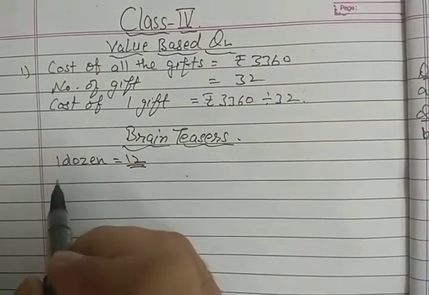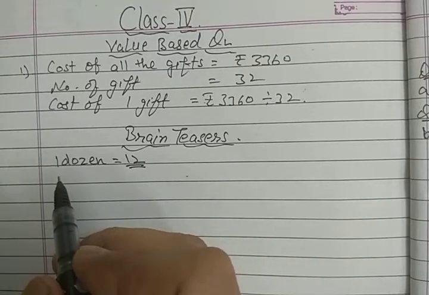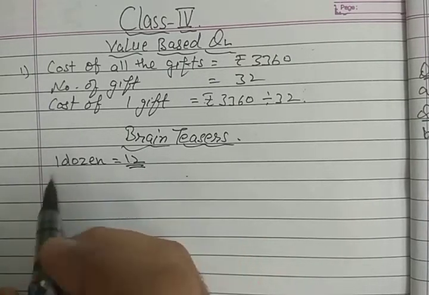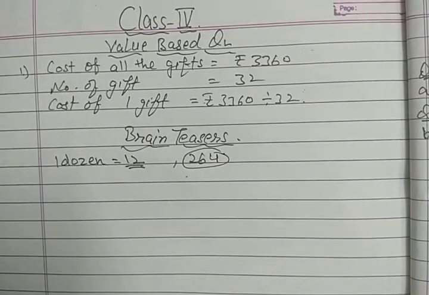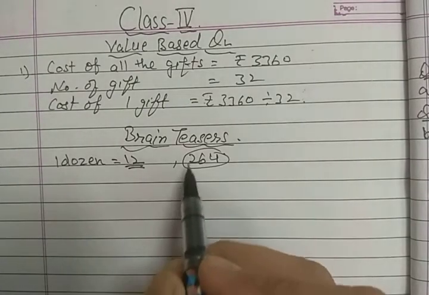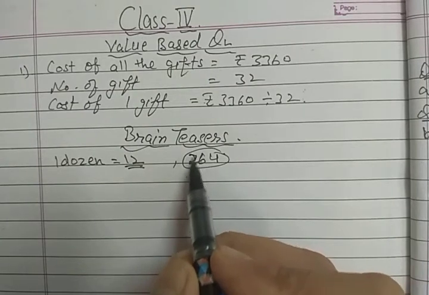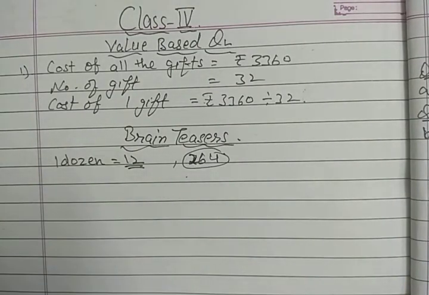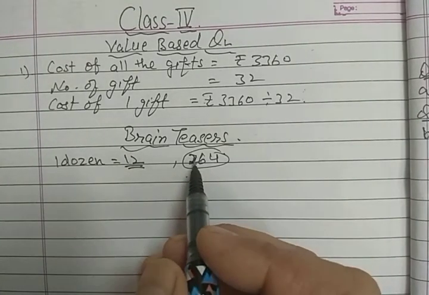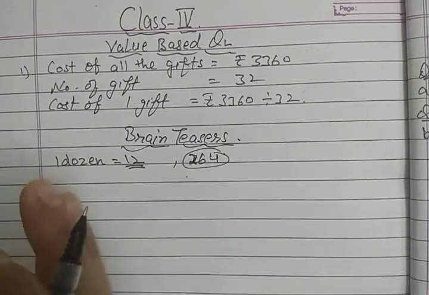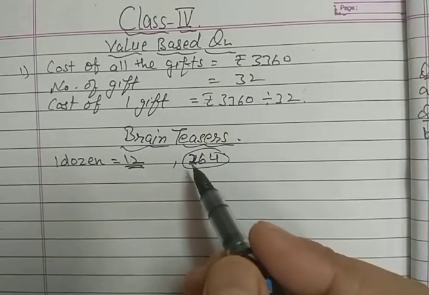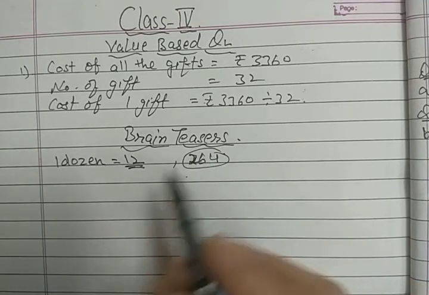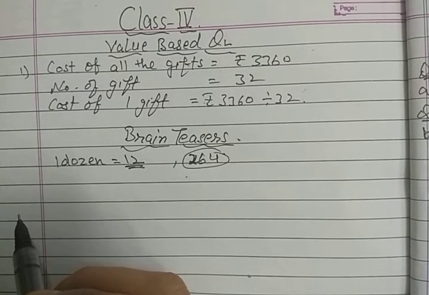Now you have to find out how many dozens are there in 264. 264 में आपके कितने dozens हैं, that you have to find out. So what you will do, total आपको given है 264. You have to find out how many dozens are there. That means you have to distribute 264 in equal parts, that is of 12. आपको इक्वल पार्ट्स में डिस्ट्रीब्यूट करना है किसको 264 को 12 12 12 12 के इक्वल पार्ट्स में.